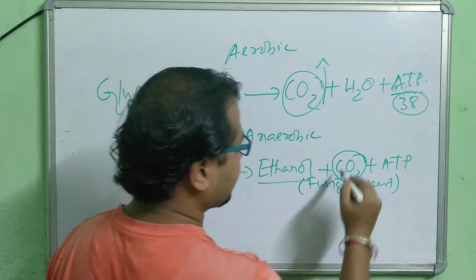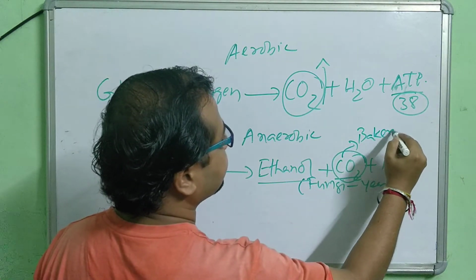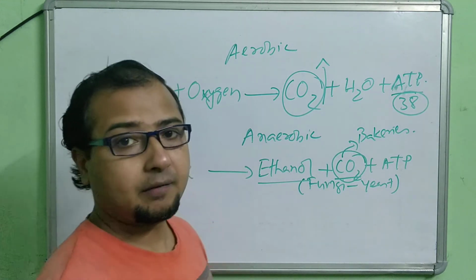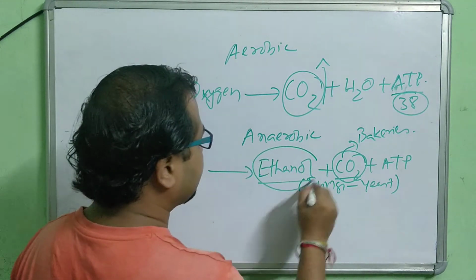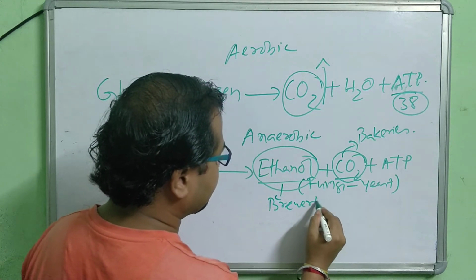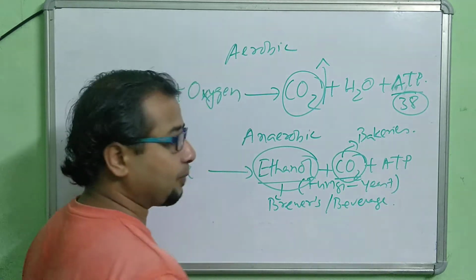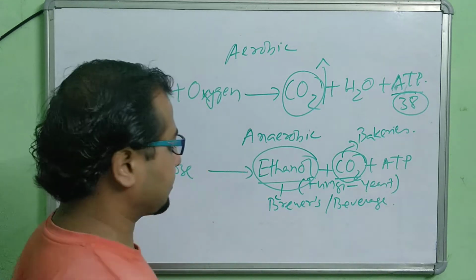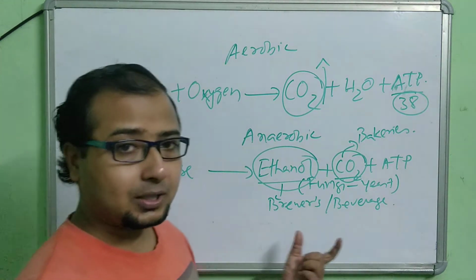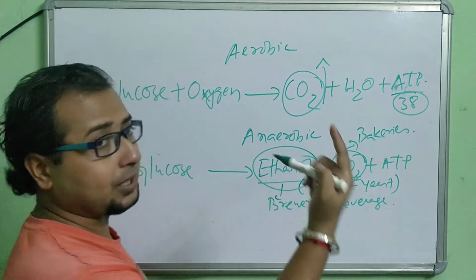This carbon dioxide is utilized in bakeries, where it is used to make the bread soft and fluffy. The ethanol is used in the brewers industry, or beverage industries, to make alcohol or soft drinks. Ethanol chemically is alcohol. So this is the commercial utilization of fungi or yeast.